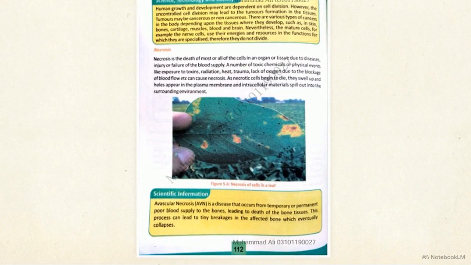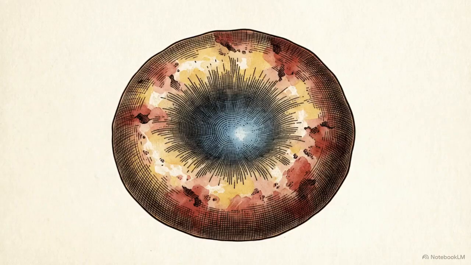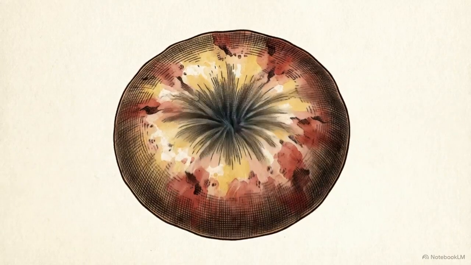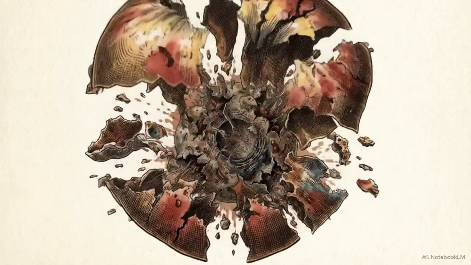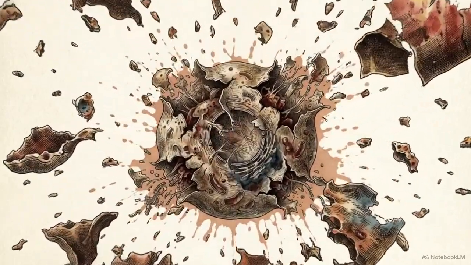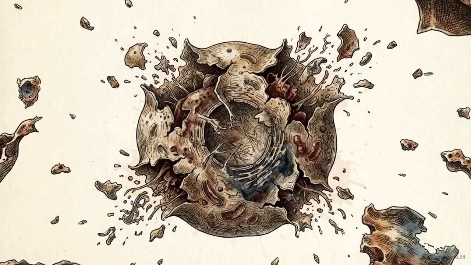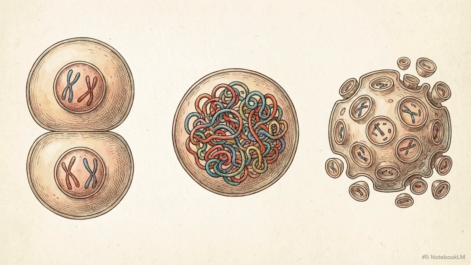Necrosis is unplanned, toxic tissue death caused by physical injury, chemical toxins, or a lack of blood supply, as seen in the dead spots on this leaf. Mechanically, necrotic cells swell and violently rupture. They spill their intracellular materials into the surrounding environment, triggering harmful inflammation. The eukaryotic cell cycle functions as a highly regulated system, a tightrope walk between exact duplication, necessary genetic variation, and programmed destruction.